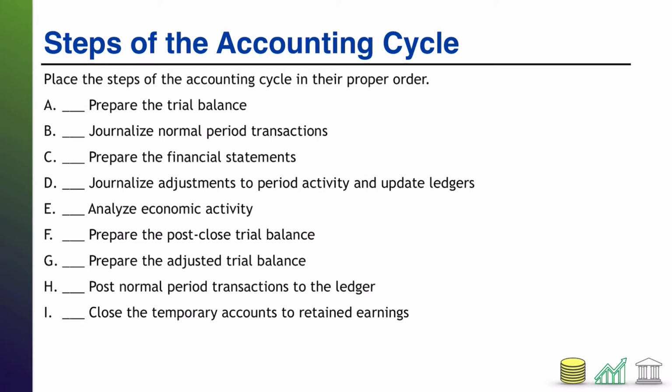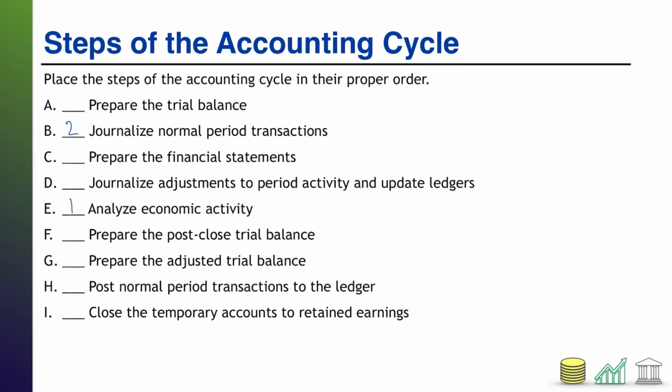All right, welcome back. Here we go. So the accounting cycle always kicks off with analyzing economic transactions that take place within the company, or in this case, letter E, analyzing economic activity. From there, we have to journalize that economic activity to get it into our system. And so that goes to letter B, journalize the normal period transactions.